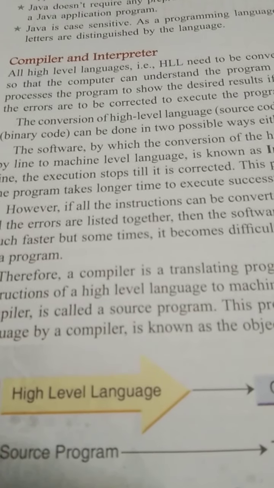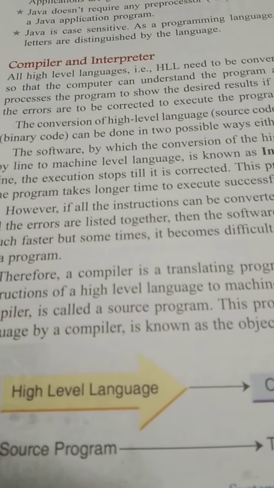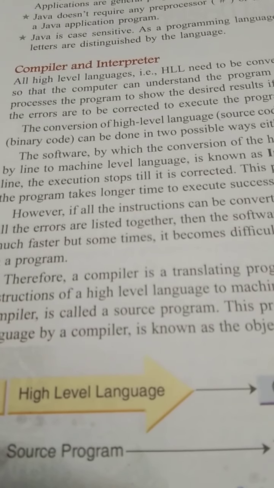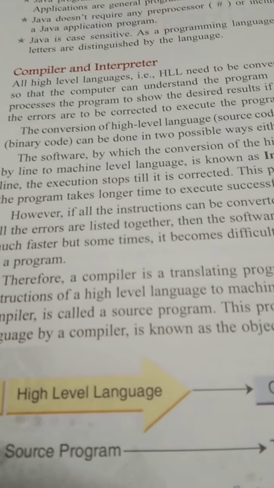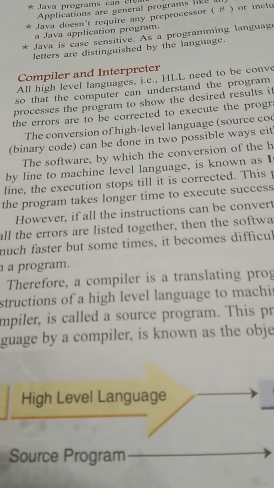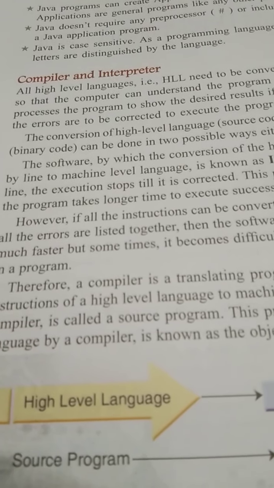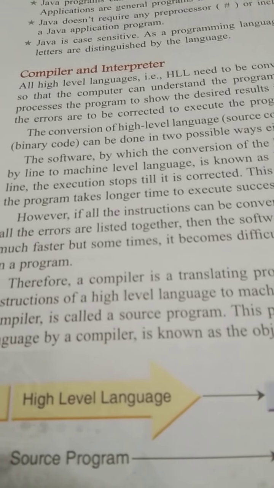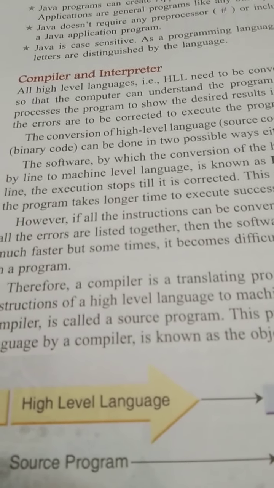The compiler looks for syntax error in any source code or the program written by the programmer, and once it screens all the full-fledged program, it gives all the errors. Wherever the error is, it gives the line number and the type of error. So the programmer needs to remove all the errors altogether and then again compile it till the message comes that there is no more syntax error.